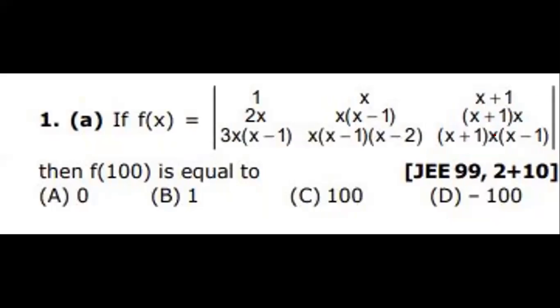Okay, this is the question. If f of x is equal to the determinant with rows 1, 2x, 3x into x minus 1. This is the question. What is the answer that is coming?